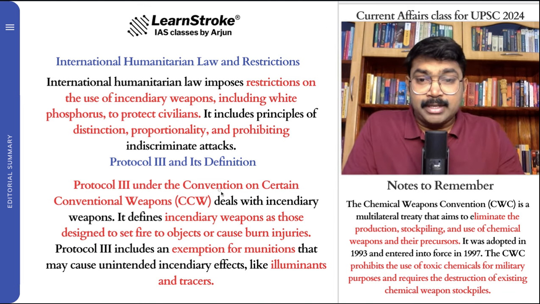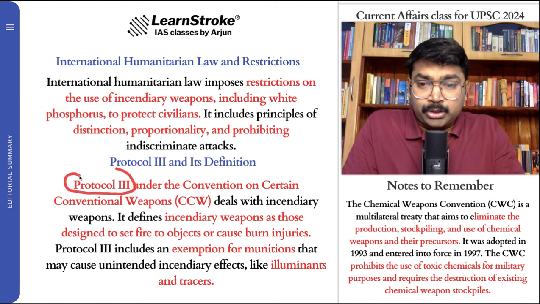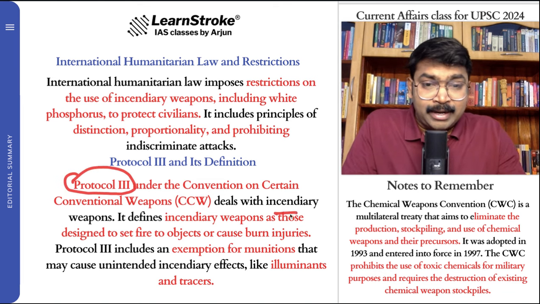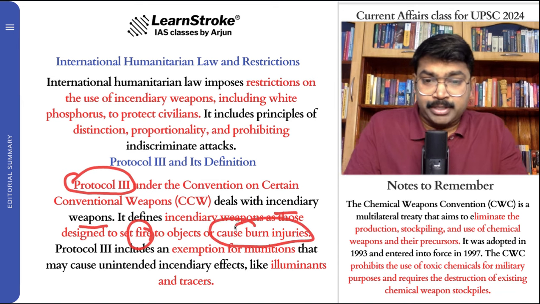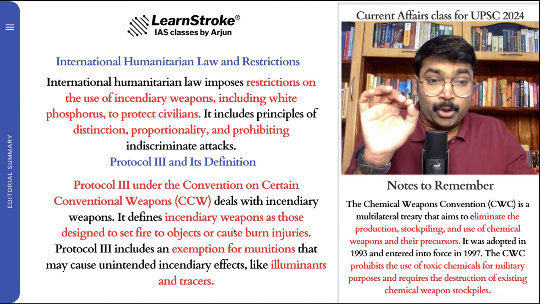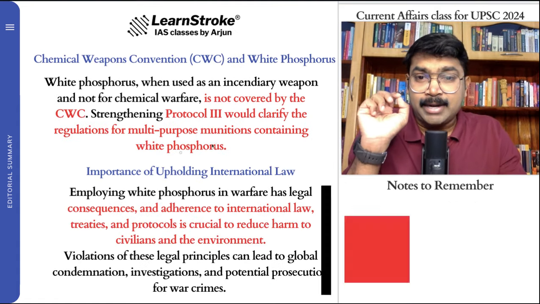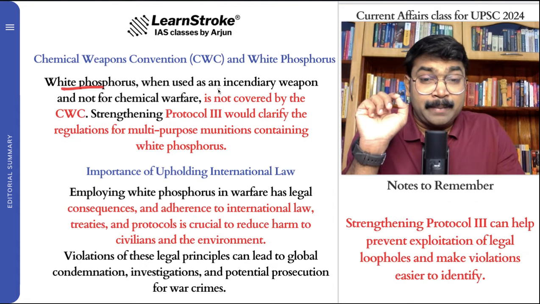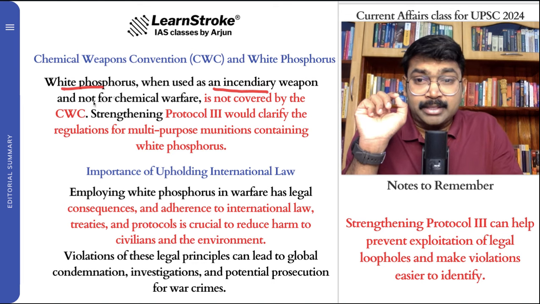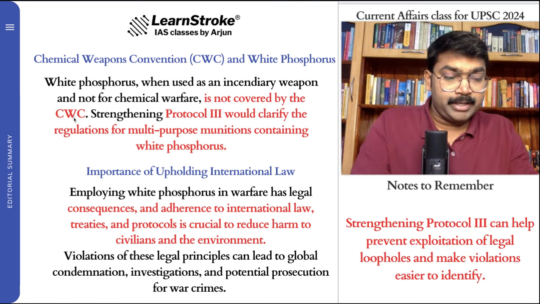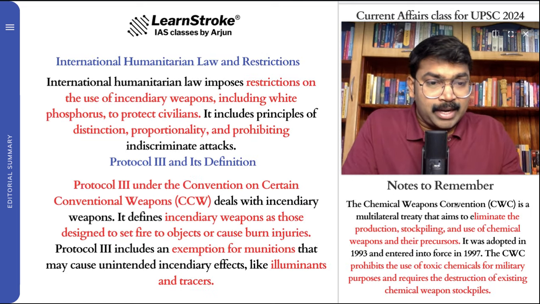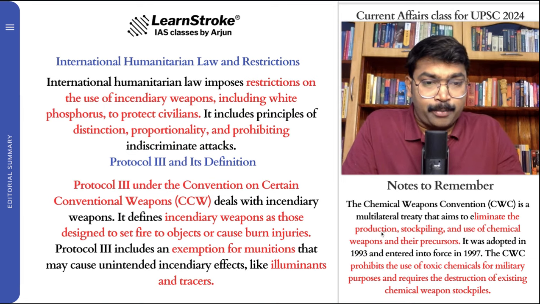So there is something called Protocol 3, which deals with incendiary devices, which are created to cause fire or burn injuries. The biggest problem is that Protocol 3 is very important. You can check in this article that white phosphorus is sometimes used as an incendiary weapon and is not covered by the CWC. Very, very important thing. What we have discussed here is chemical weapons. It asks to stop the production, stockpiling, and use of toxic chemicals.